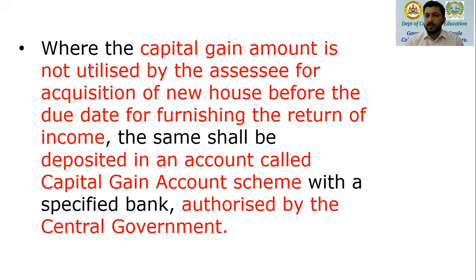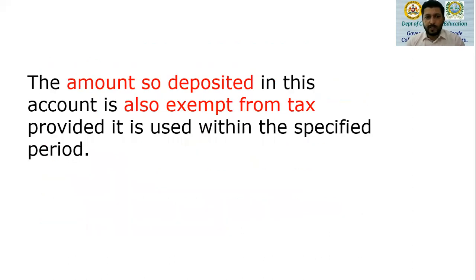the central government. So every nationalized bank has a CGAS account, and if in case the SSE is not able to purchase or construct in the previous year, then within the due date of filing returns, that is within 31st of July of that year, the SSE is expected to deposit that money in the CGAS account, and he has to utilize that within the time period specified.